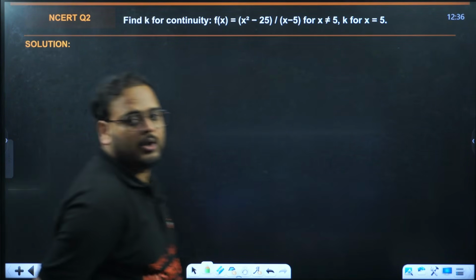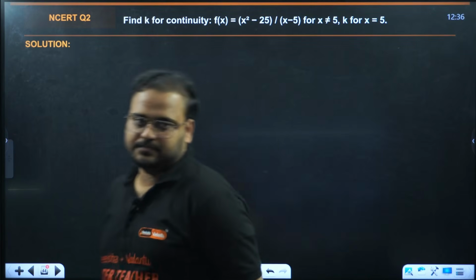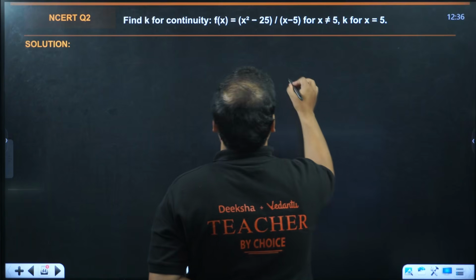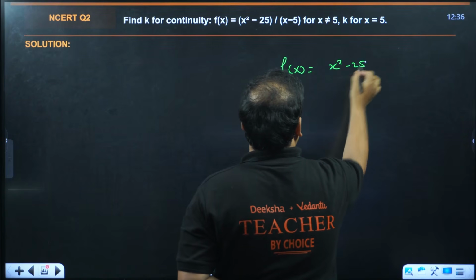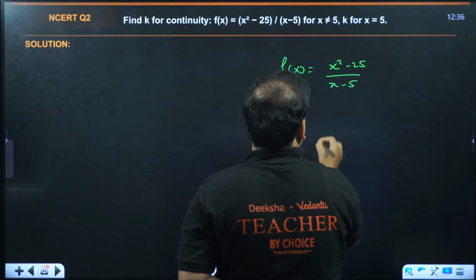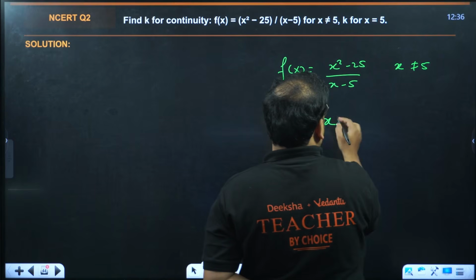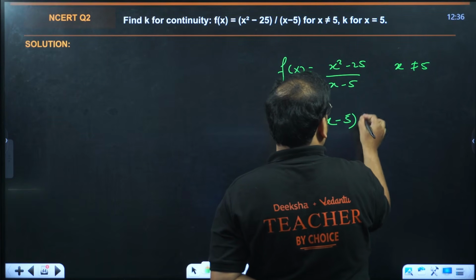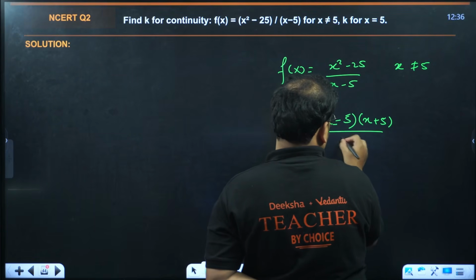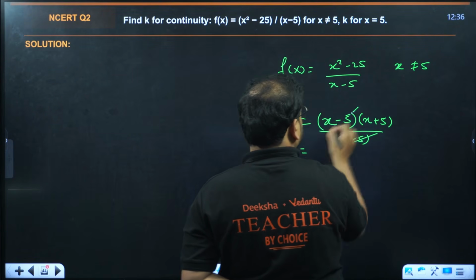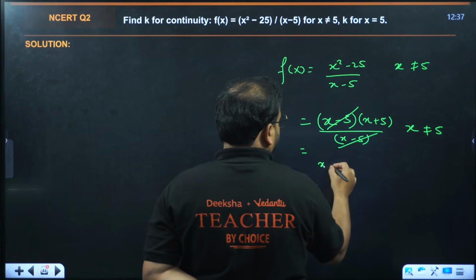Next, find k for continuity of the given function. x square minus 25 is given over here, upon x minus 5. So they mentioned that x is not equal to 5. It means I can factorize it: x minus 5 into x plus 5. This will cancel because x is not equal to 5, which means x minus 5 is not 0. So we get the function as x plus 5.